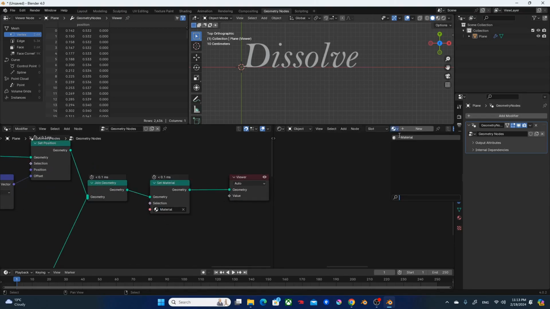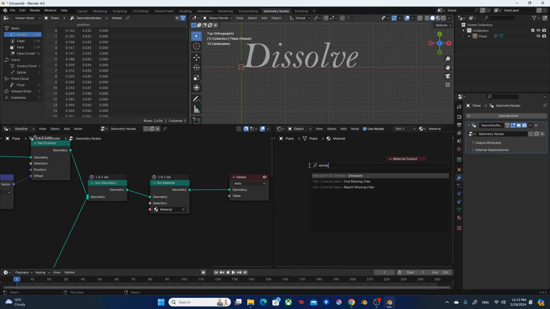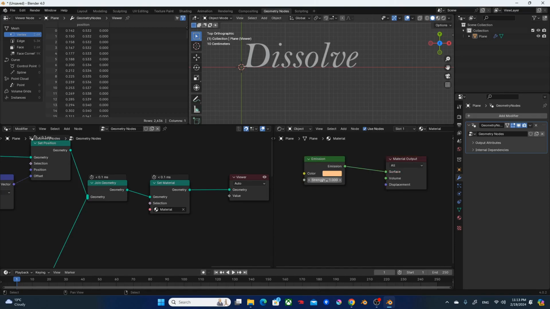Set it to default. Using the shader editor, I'm gonna change the shader to emission. Change it to some yellowish, whitish color. Set the strength to 3.